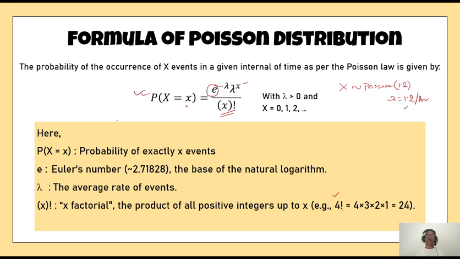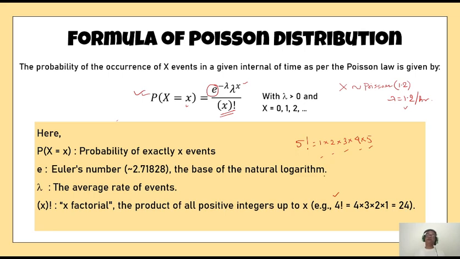It is the product of numbers starting from 1 going up to that particular number, all natural numbers. Product of all the natural numbers starting from 1 to that particular number. Suppose I write 5 factorial, then it will be 1 into 2 into 3 into 4 into 5, or you can write 5 into 4 into 3 into 2 into 1, meaning is same. So what I do is that I start with the highest value and then keep on decreasing it by 1. Ultimately, we reach 1 and then we stop.